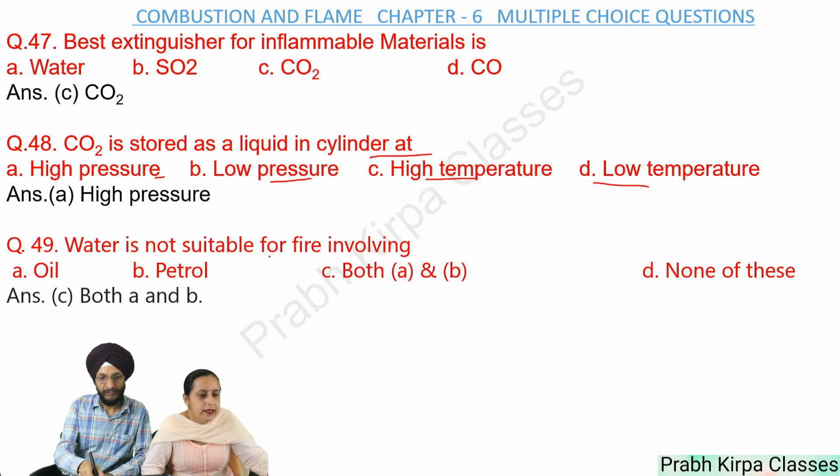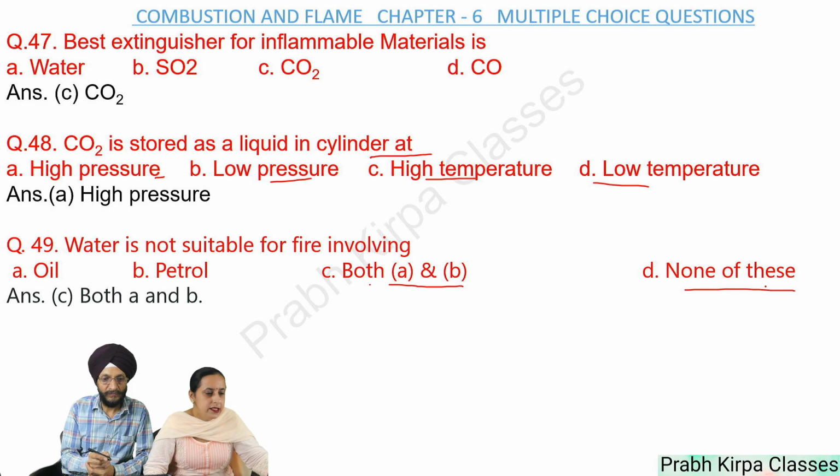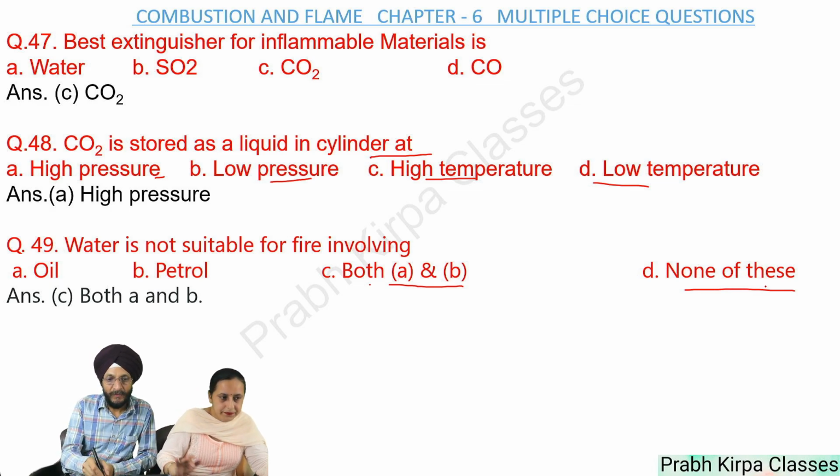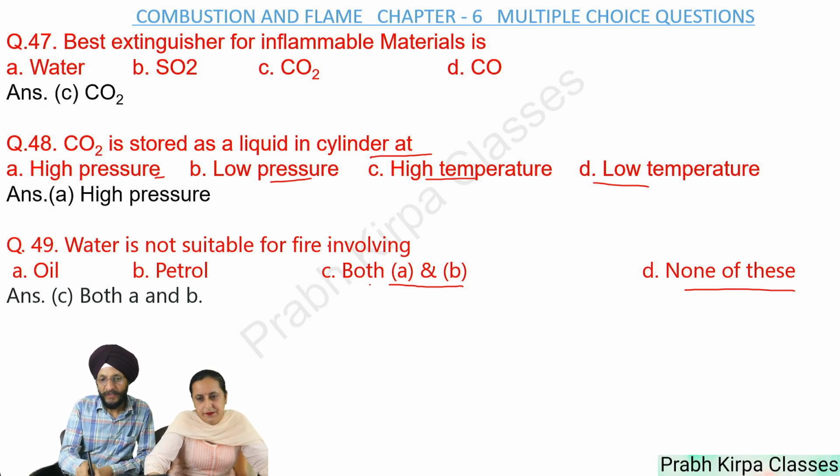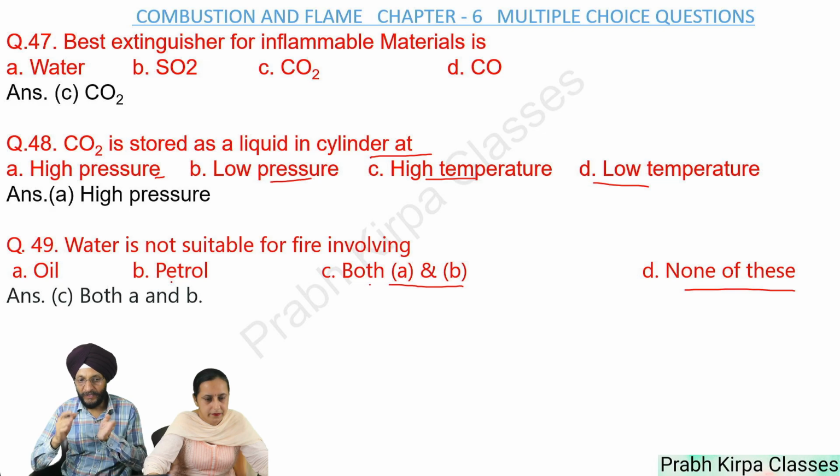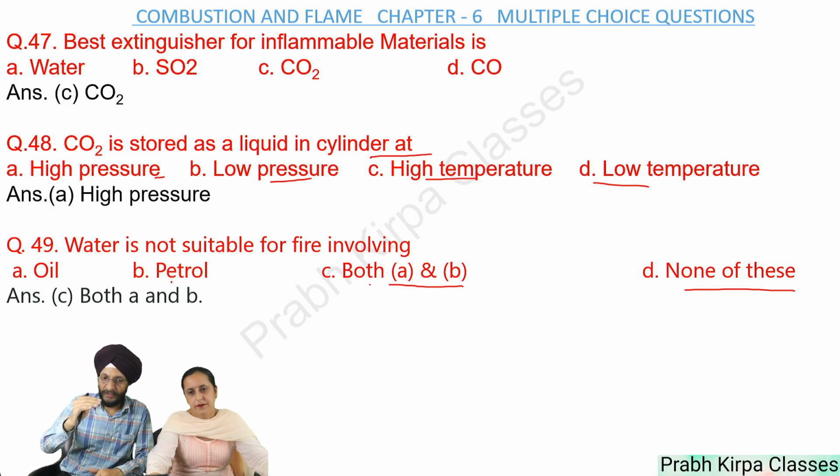Next, water is not suitable for fire involving A. Oil, B. Petrol, C. Both A and B, D. None of these. So answer is both A and B. Water is not suitable when the fire involves oil and petrol because when you use water, it comes below the oil or petrol.